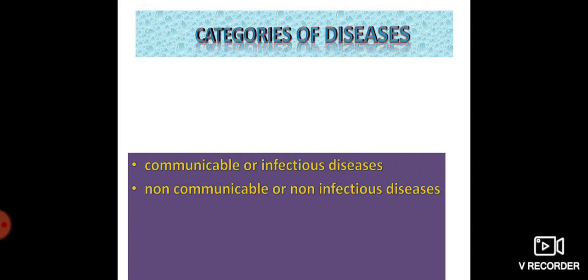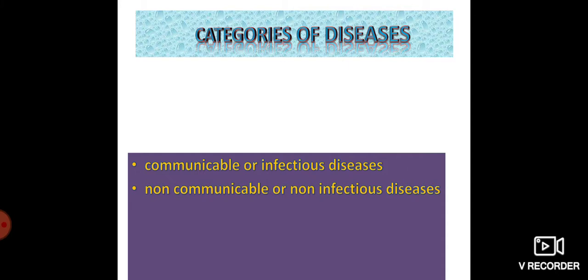So the diseases are categorized into two: communicable or infectious diseases and non-communicable or non-infectious diseases. Communicable disease means the diseases which can be spread from one infected person to a healthy person through microbes or disease causing germs. They are the pathogens. Which are the pathogens? They are bacteria, fungi, virus, etc. Some examples of communicable diseases are cholera, viral fever, chickenpox, malaria, etc.